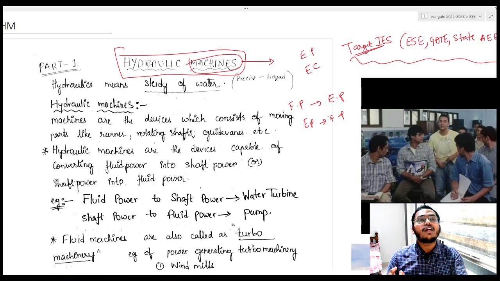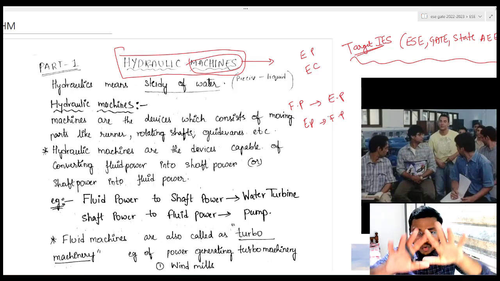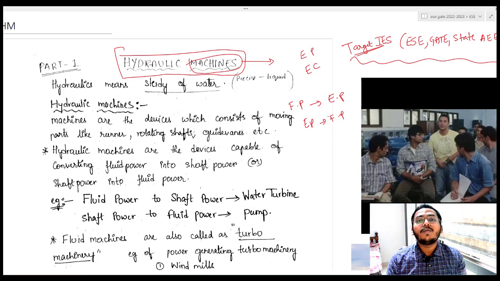Same concept here in hydraulic machines. We are converting whatever energy this water has into electric energy, or we are using electric energy and converting it into fluid energy. In the entire hydraulic machinery module we will be studying terms related to these two categories only.